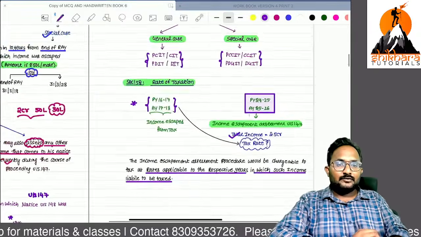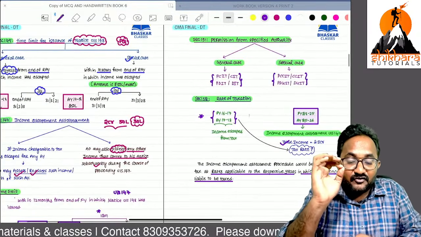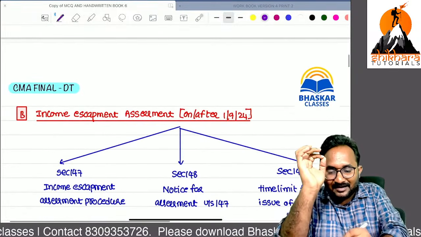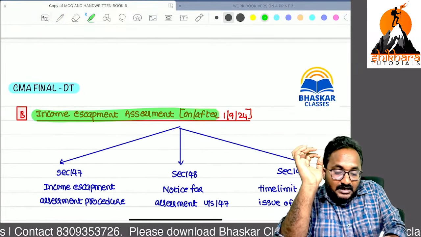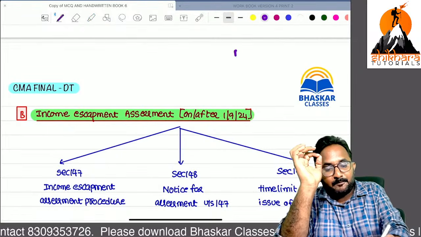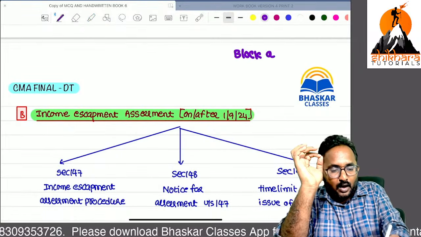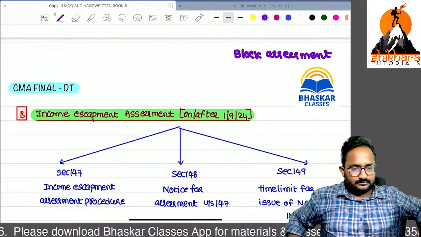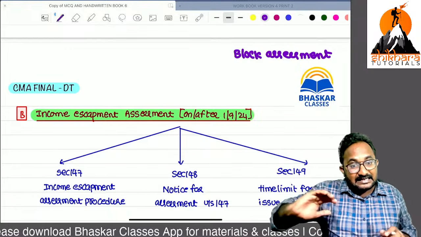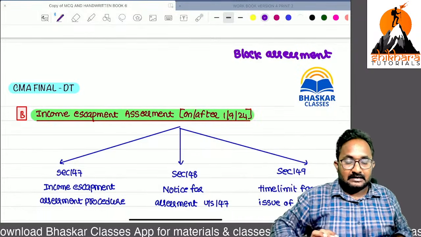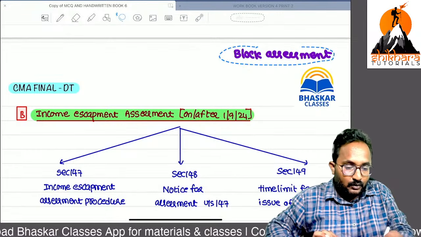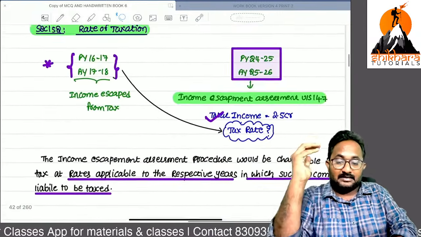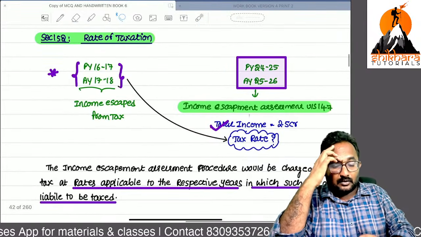So within 5 minutes we can complete the next part, that is the amended part. What is the position after the introduction of block assessment? Now we have one block assessment, which is related to undisclosed income. Here we have to identify the block assessment related cases. Section 78 is a normal one, and here we can't say that it is undisclosed.